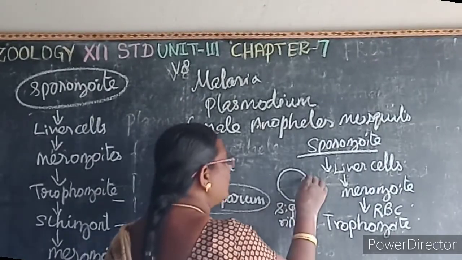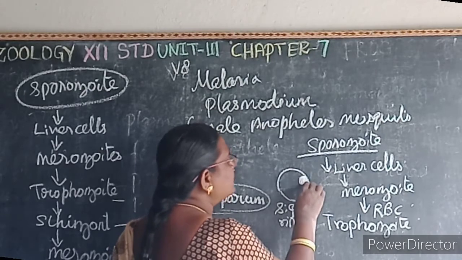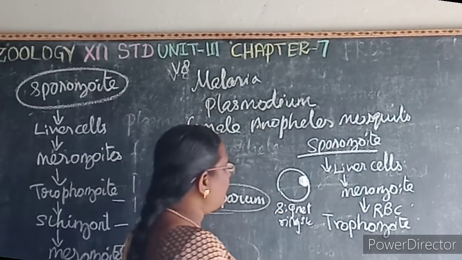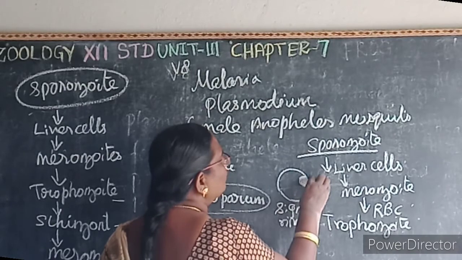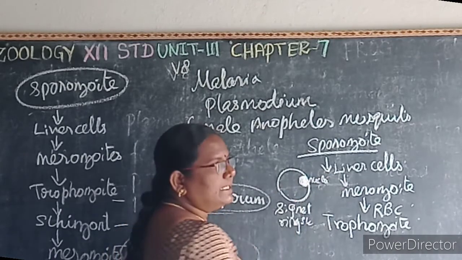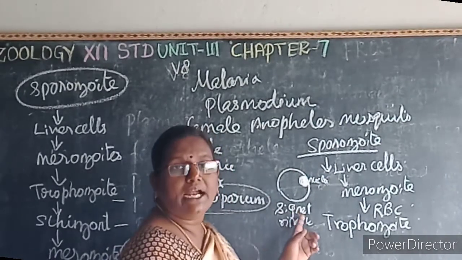Here, the trophozoite grows in size and develops a vacuole, an empty space, and the nucleus is pushed to one side. It looks like a ring. This stage is known as what? Signet ring stage.